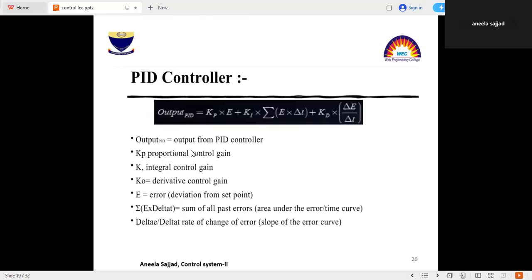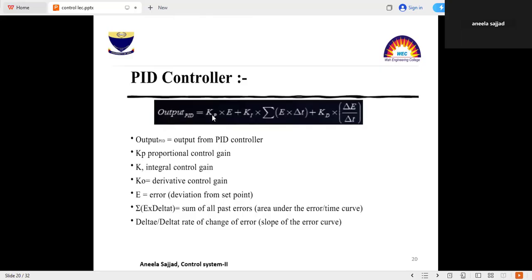The equation for the PID controller will be Kp into E, where E will be the error, plus Ki into the summation of error into delta T, the difference in time, plus Kd into delta E by delta T. And the output PID will be the output of the PID controller.